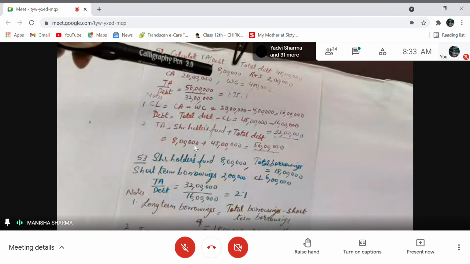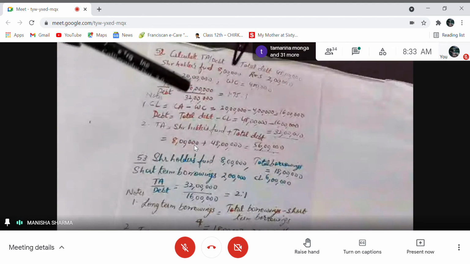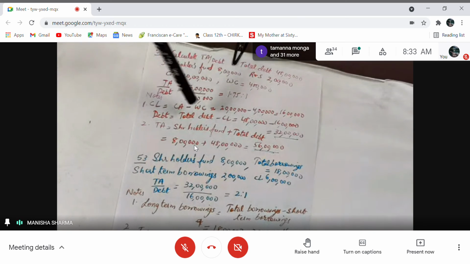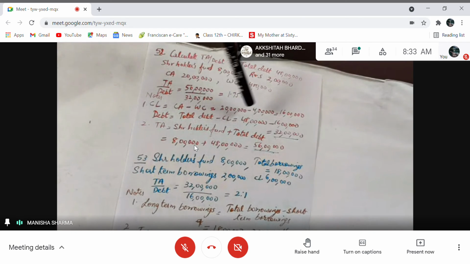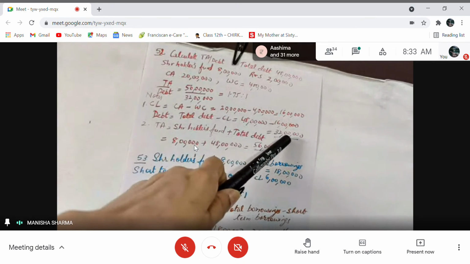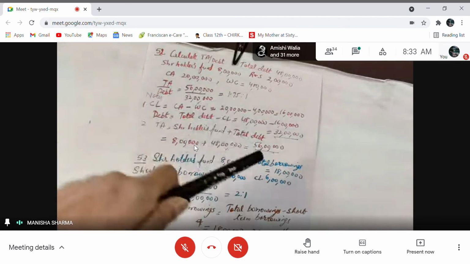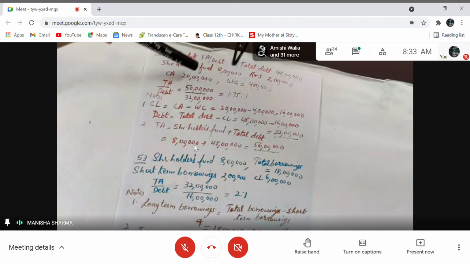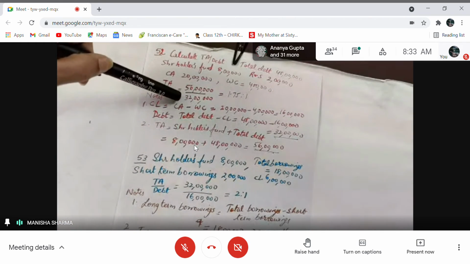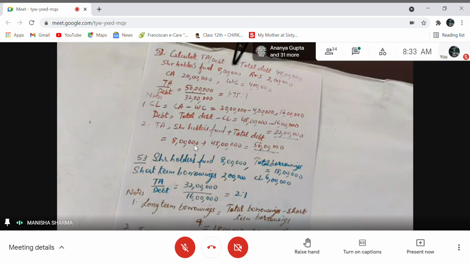Now we've got the current liabilities. Why did we calculate the current liabilities? Because we wanted to calculate long-term debt. So from total debt, that is 48 lakhs, if I subtract current liabilities, 16 lakhs, I get long-term debt, which is coming out to be 32 lakhs. Now 32 lakhs, you can see, is debt. 56 lakhs is total assets. So divide 56 lakhs by 32 lakhs, the answer is coming out to be 1.75 is to 1, right? Now, the next question.